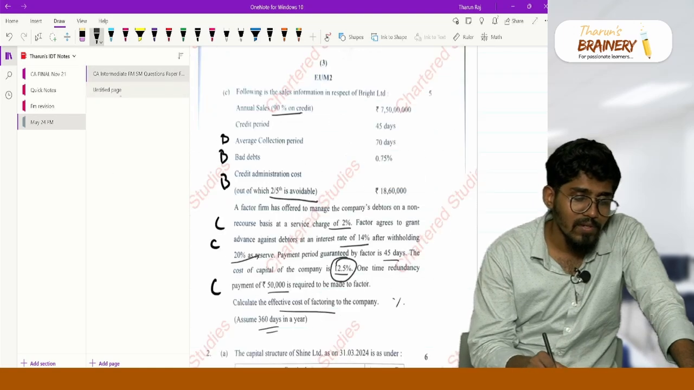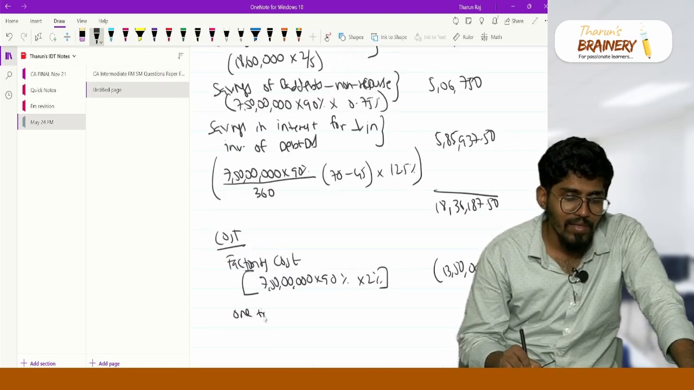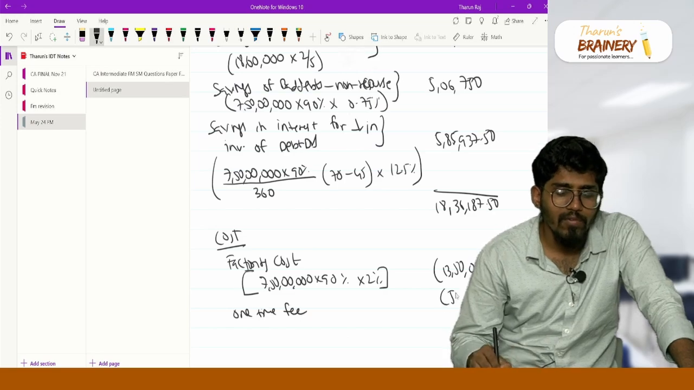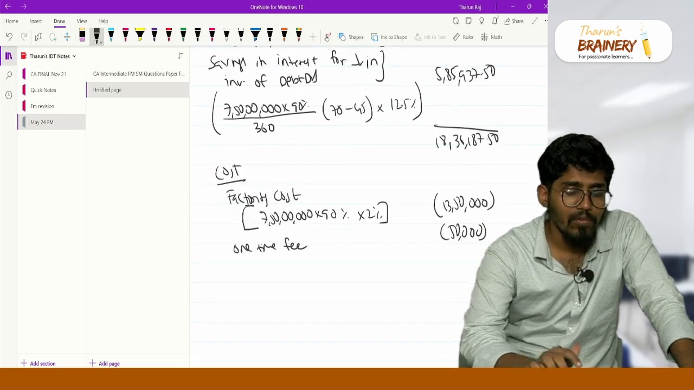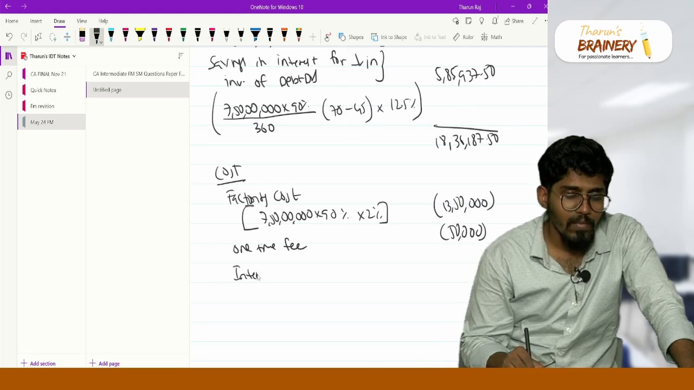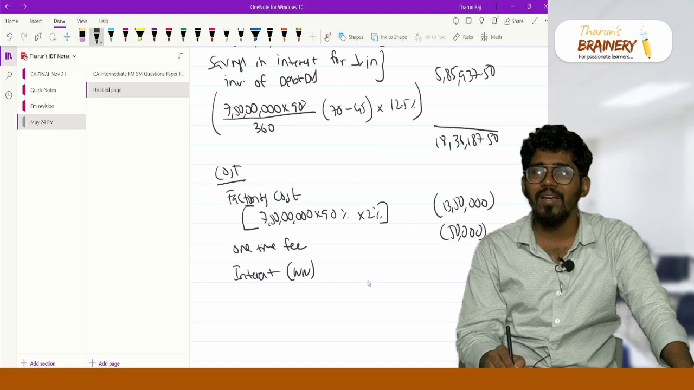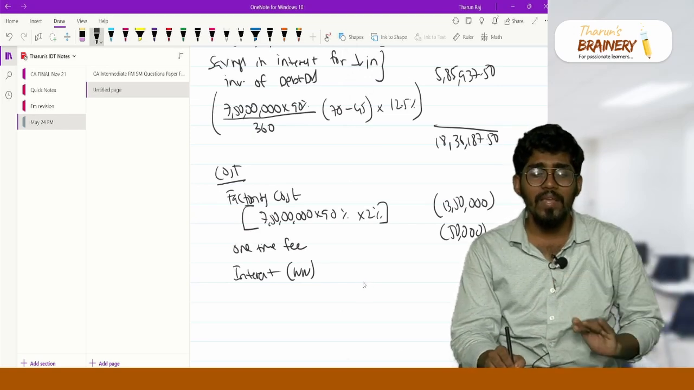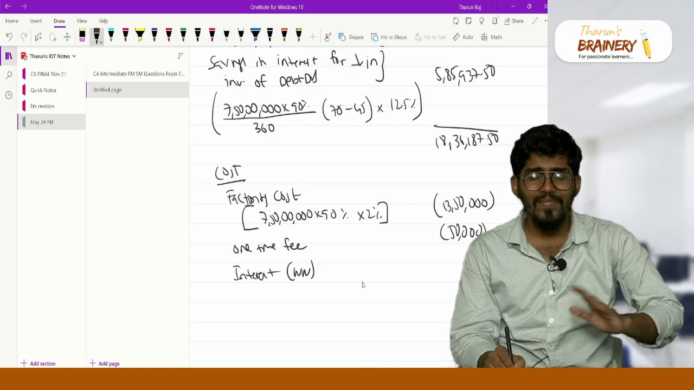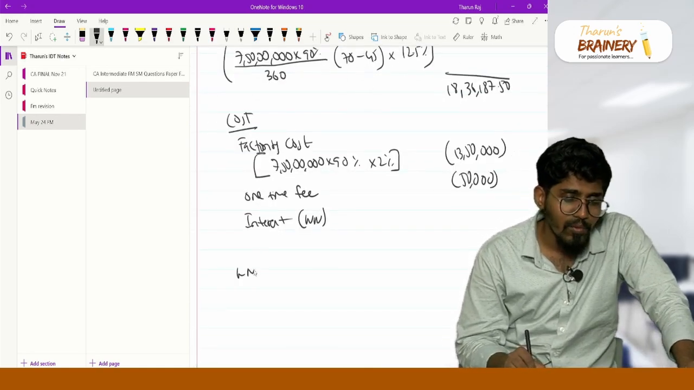Now what is the second cost? I have to pay a one-time fee of 50,000. That is the second cost. Now I have to pay interest also. Interest, put a working note. There will be two assumptions: first, whether you are paying the factoring fees upfront, or the factoring fees are paid afterwards. Usually the easier calculation is factoring fees paid afterwards. So how to calculate interest?